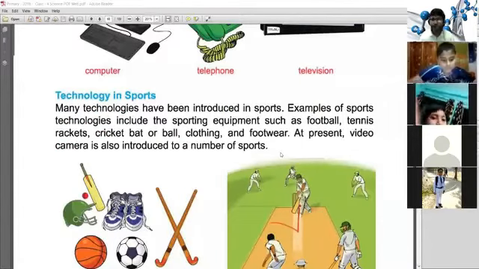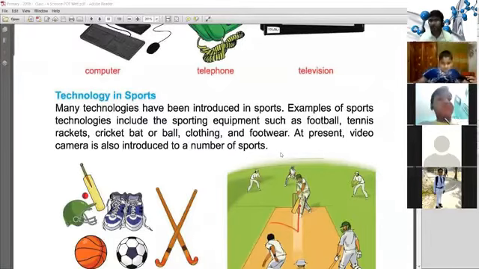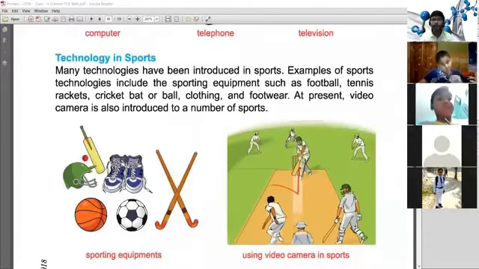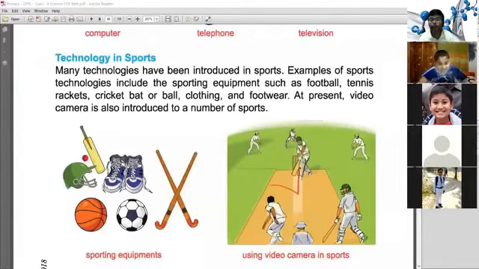Technology in sports. Many technologies have been introduced in sports. Examples of sports technologies include sporting equipment such as footballs, tennis rackets, cricket bats or balls, clothing and footwear. In the first picture we see a cricket bat, ball, helmet, hockey bat, skates, basketball, football. All things are technology.